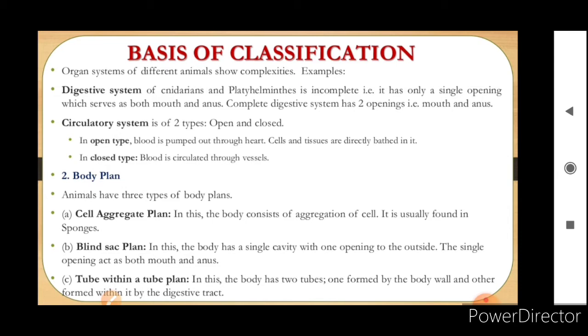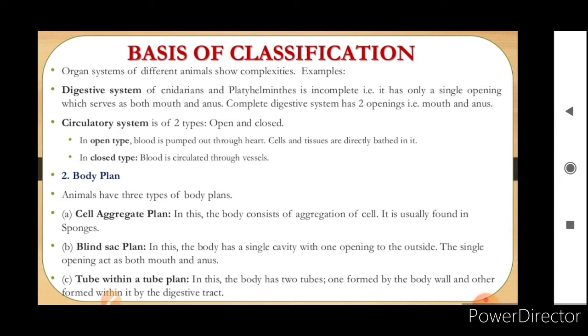Now the second one is the circulatory system. The circulatory system is of two types, that is open and closed. In open type, the blood is pumped out through the heart and cells and tissues are directly bathed in it. And in closed system, the blood is circulated through vessels, which are the arteries and the veins.